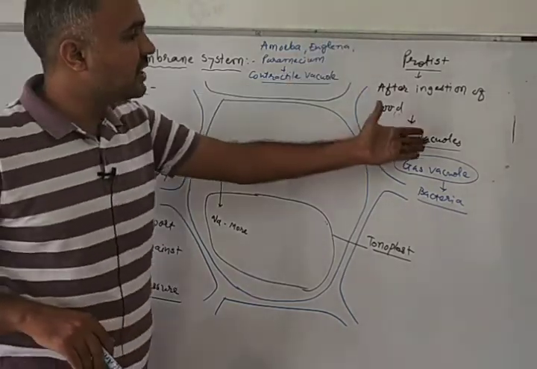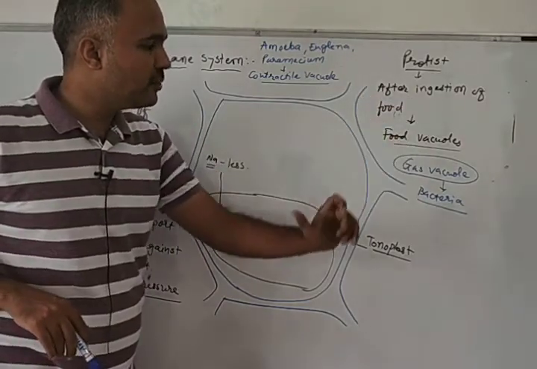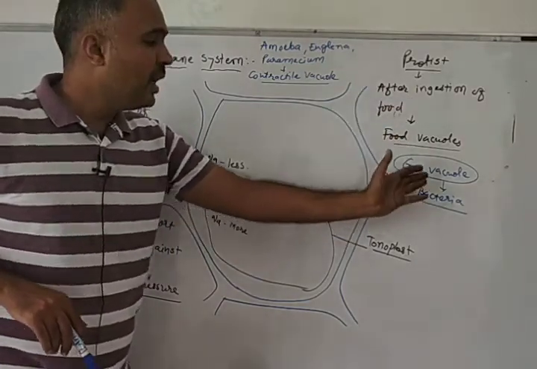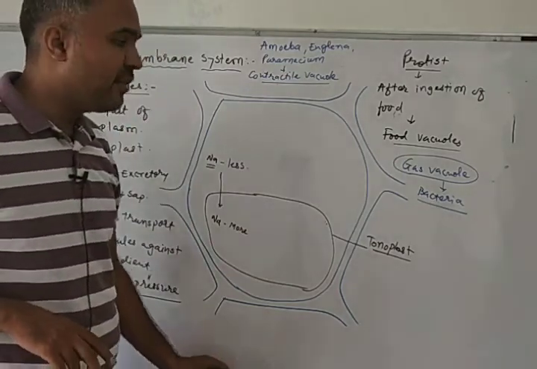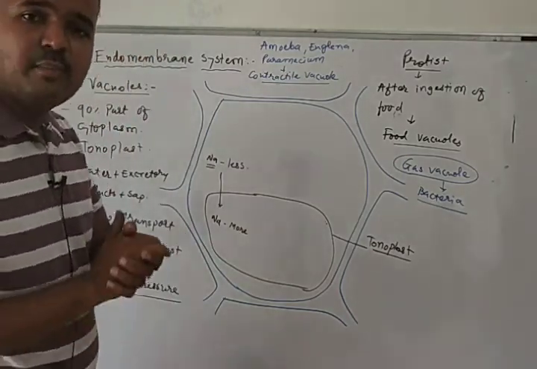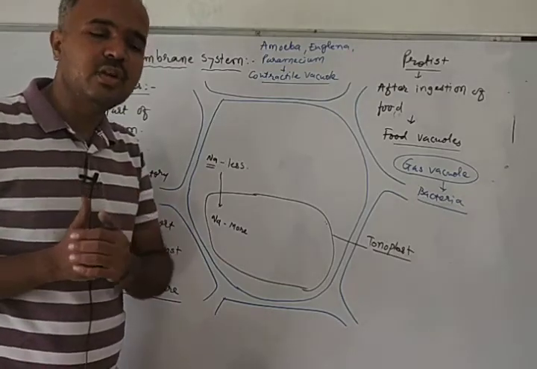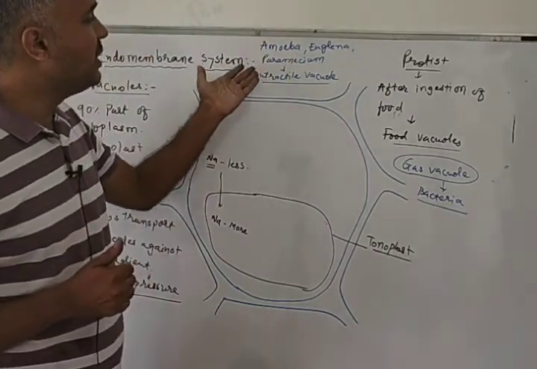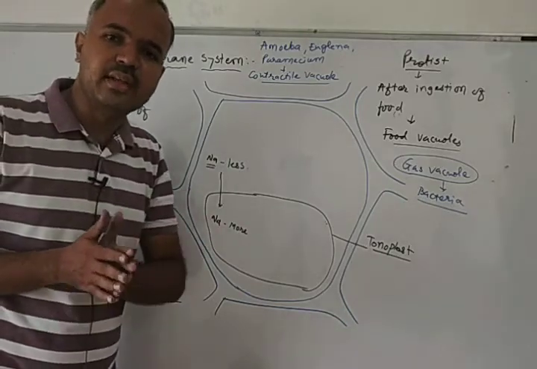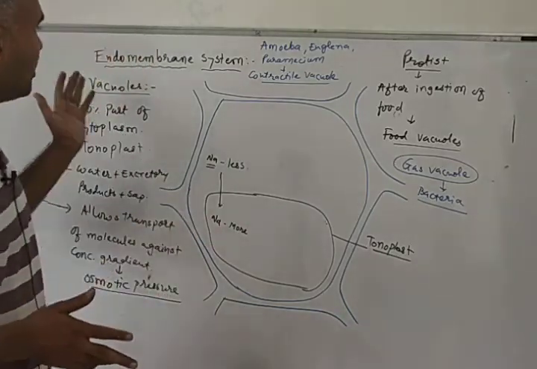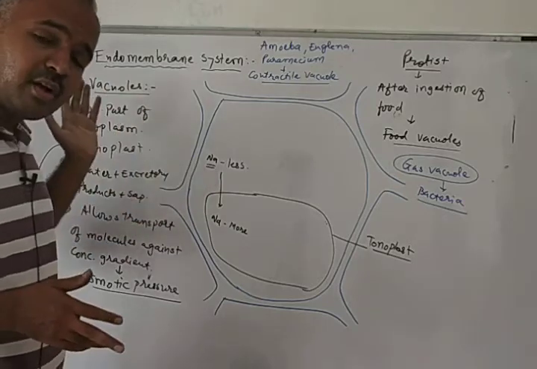And in protist organisms, after ingestion of the food, a food vacuole is produced, like in amoeba. In bacteria like purple sulfur bacteria and green sulfur bacteria, they have gas vacuole. This gas vacuole provides buoyancy and it helps in swimming. And amoeba, paramecium, and euglena have contractile vacuole in them, which helps in osmoregulation. So this is all about vacuole.